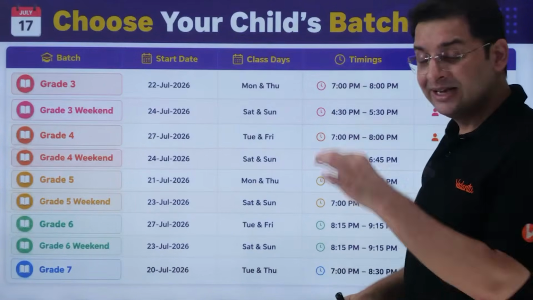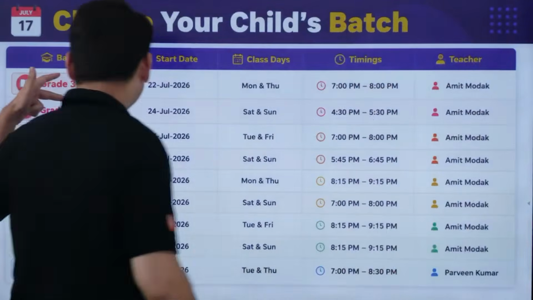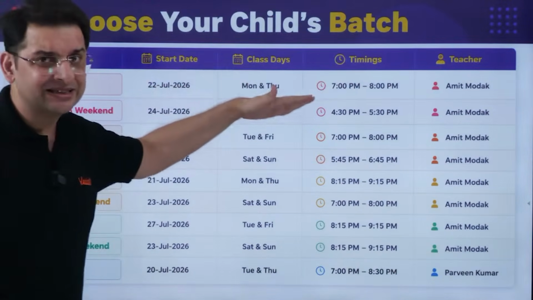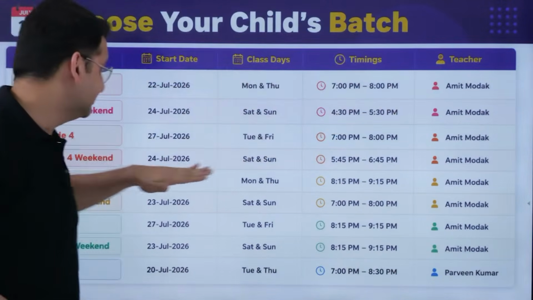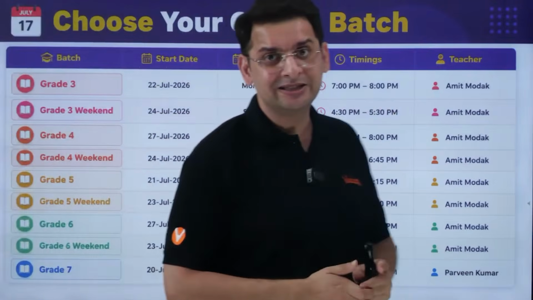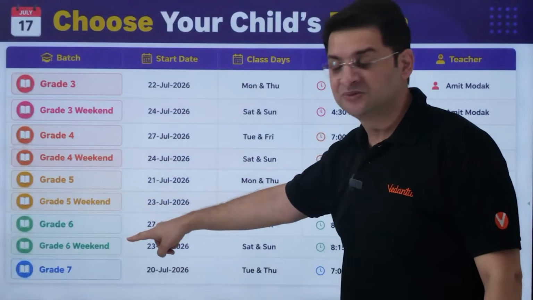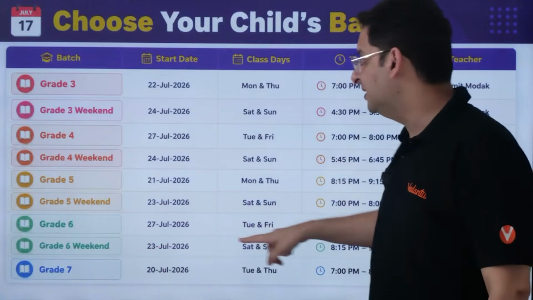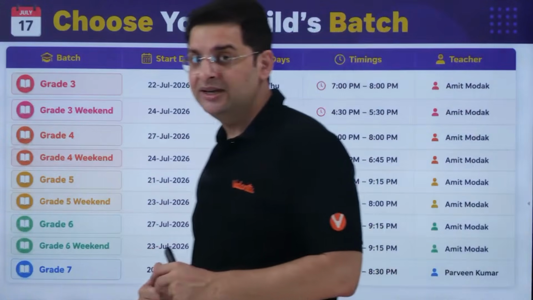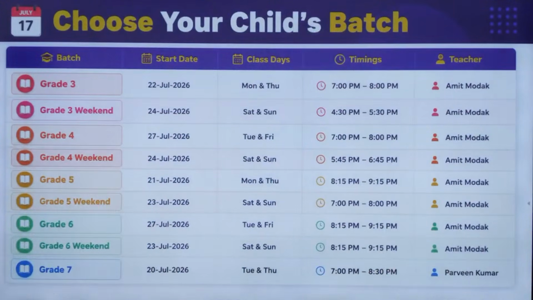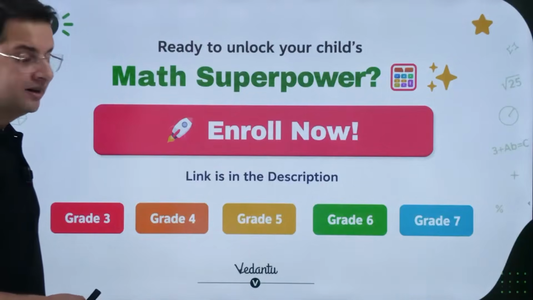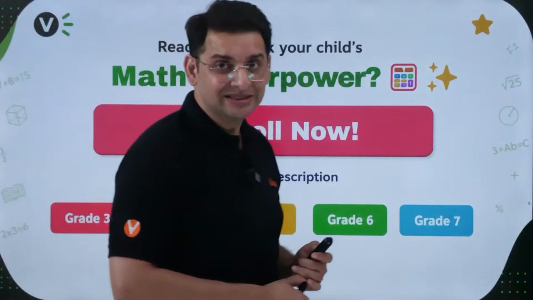Right. Now, these are the courses which we are going to start from July. There is a grade 3 batch, and there's grade 3 weekend. So weekend batch, the classes happen on Saturdays and Sundays. Then there's grade 4 batch, and then there's grade 4 weekend batch, grade 5 weekend, grade 6 weekend, and then there is grade 7 batch. You can look at the timings and start dates, and if you want, you can take a screenshot of this also. Right, so that's it from my side.